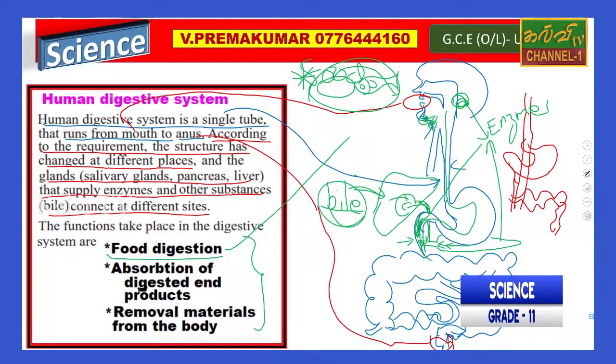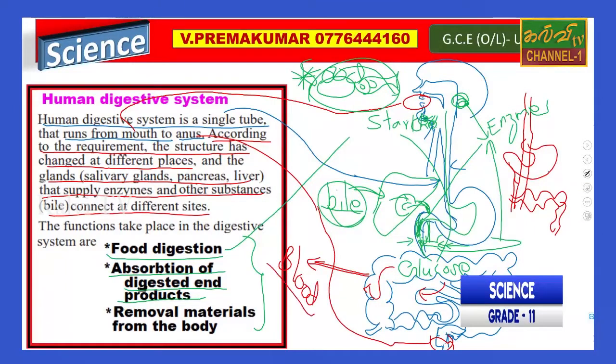After that, what happens? Absorption of digested end products. Because when we eat starch, it is converted to glucose. So this is digestion. After that, the digested materials have to be absorbed by the body and mix with the blood.